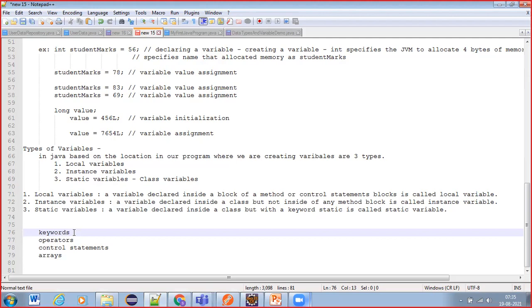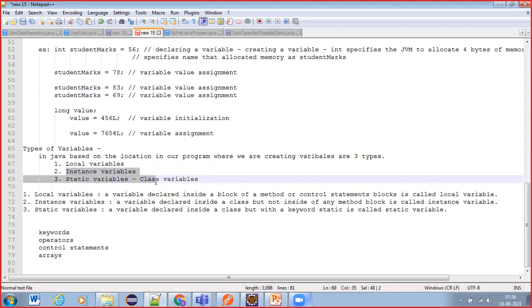To summarize, that is the simple summary about variable types, instance and static. They look the same, but there is a lot of difference.